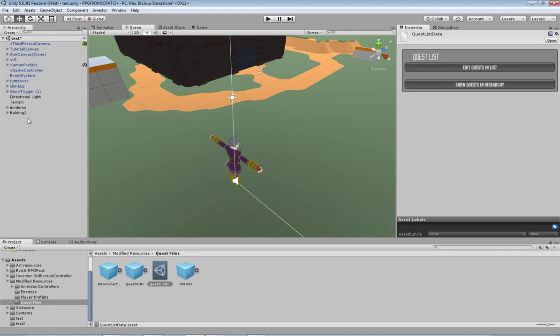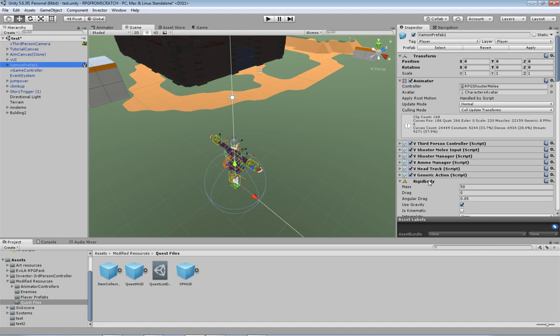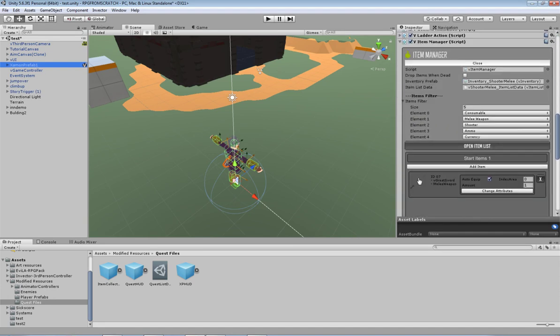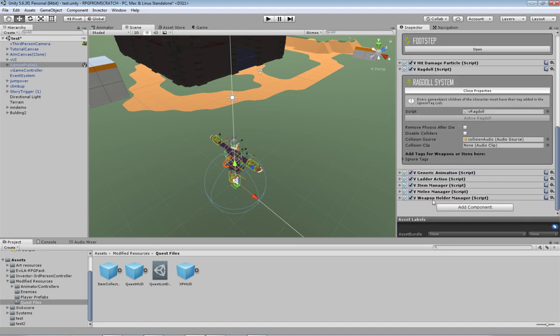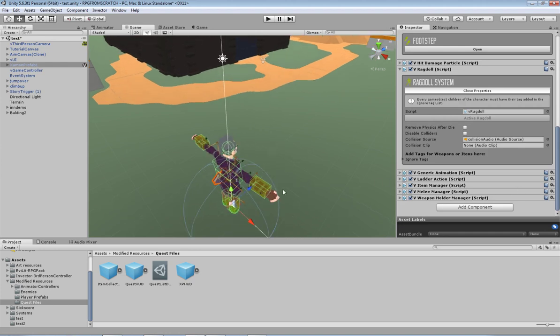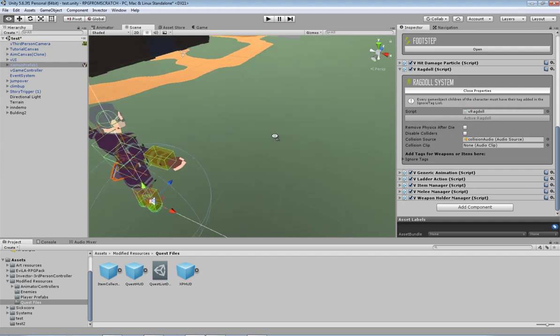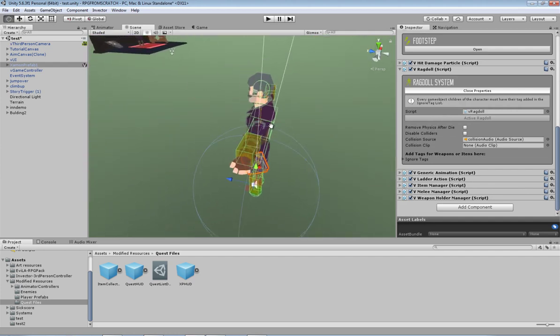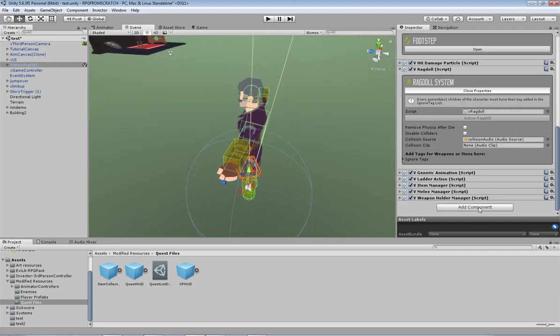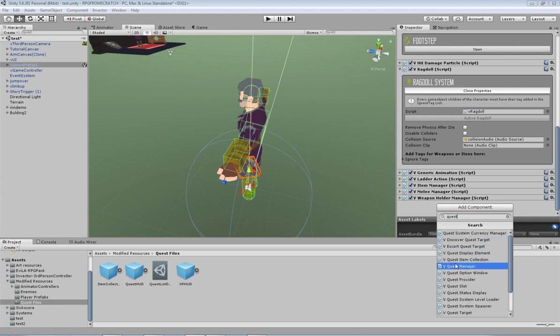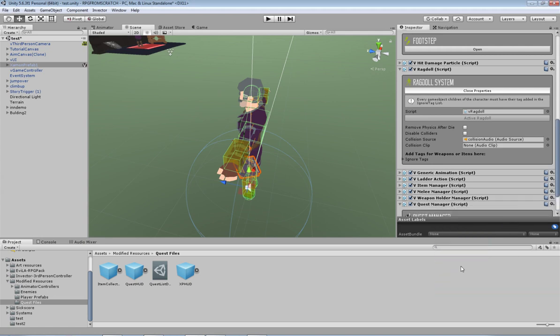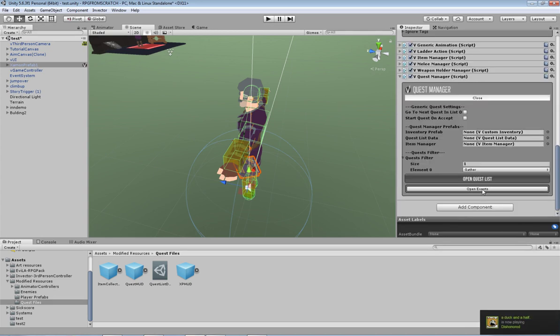So the next thing we need to do is set up our player controller in order to take the quests. So if we scroll down here, I just want to make sure that I've actually removed... Yep, cool, I've removed all of the quest stuff because I've already set this character up and I've had to undo it so I can show you guys this video from scratch. So the first thing we need to add is the quest manager. So we're going to type in quest manager. So that's our quest manager script, and as you can see there's a few things on there.